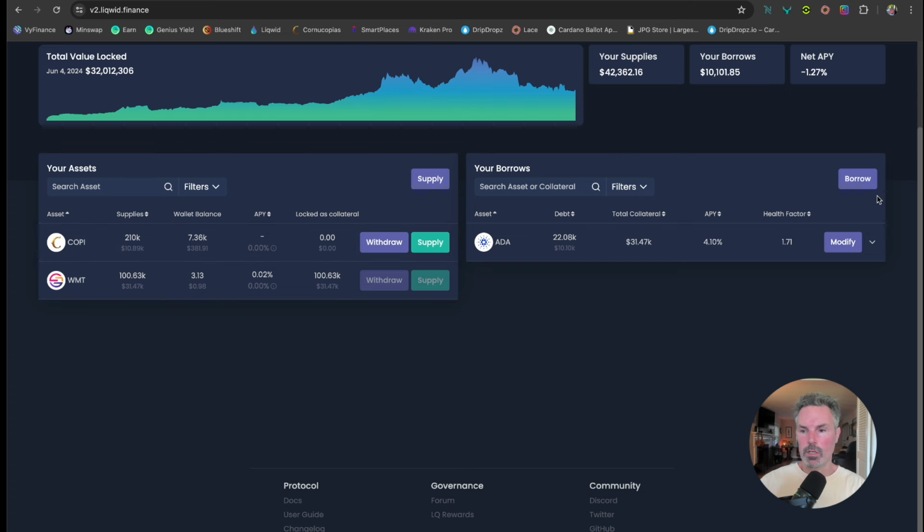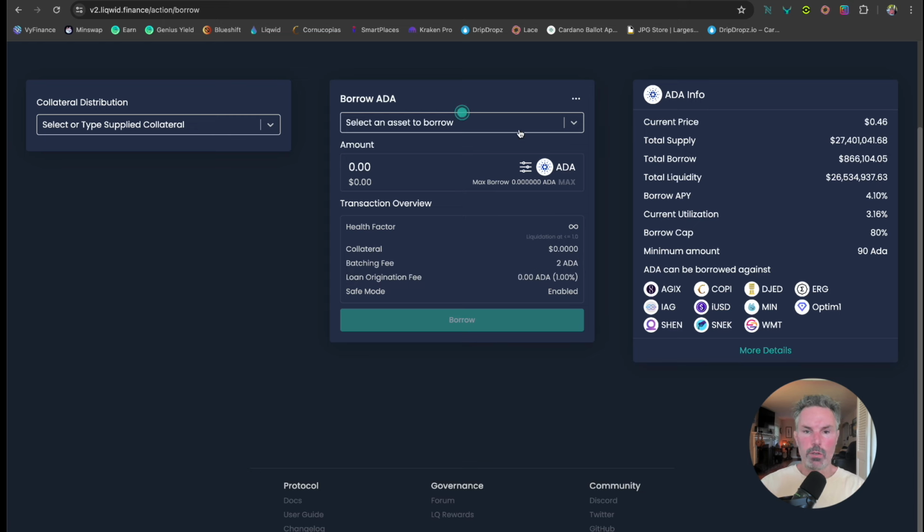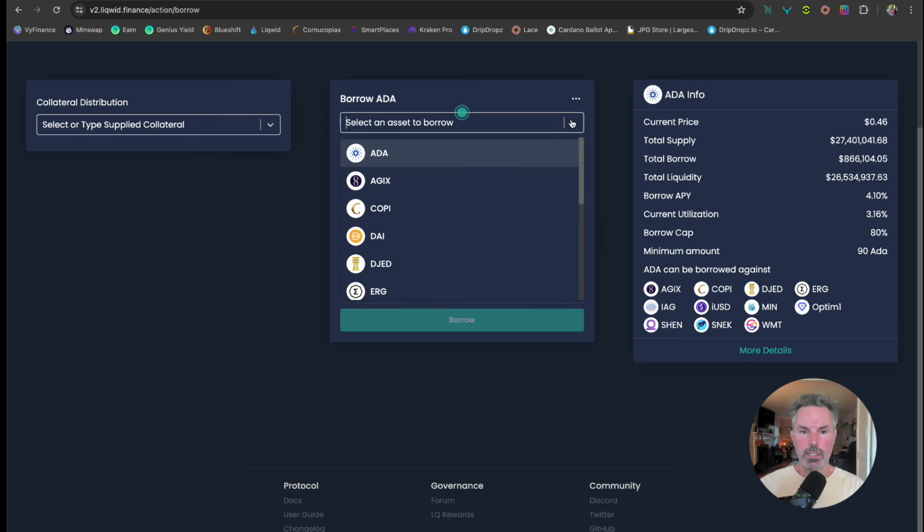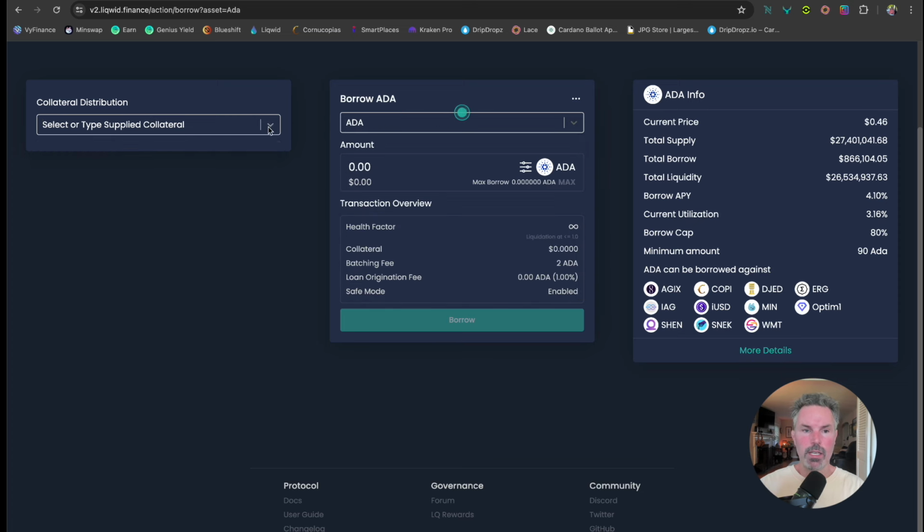What we're going to do is initiate a borrow, just like we did in the previous step in the sequence. We're going to select the asset to borrow, which is ADA, and then come over here and click our COPI. We're going to supply the max amount. You don't have to. You can supply 5,000 dollars worth of the amount.